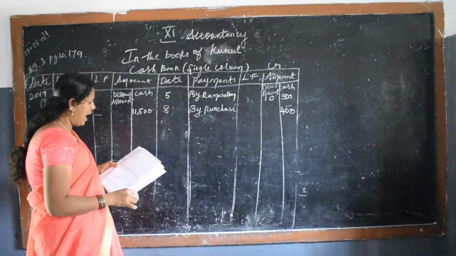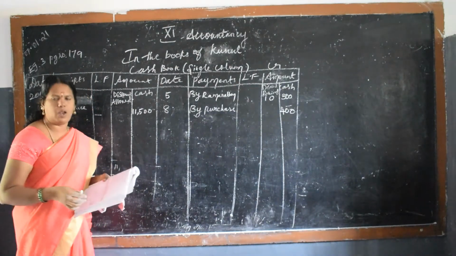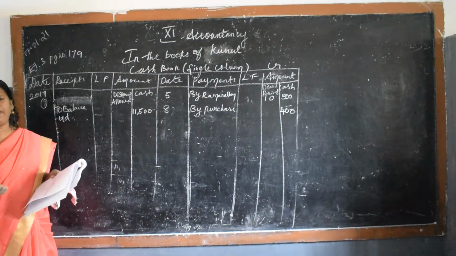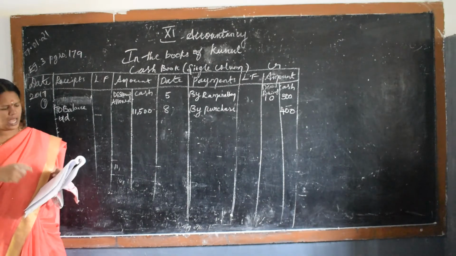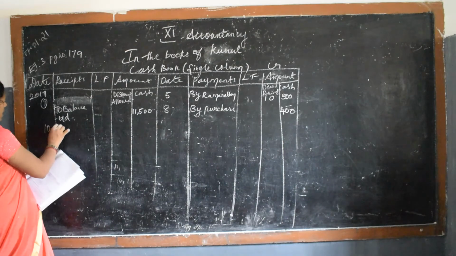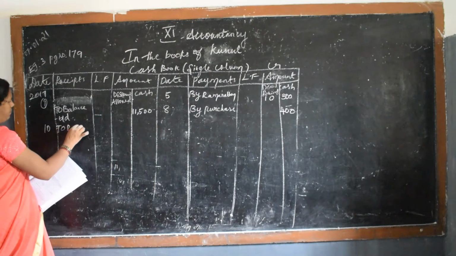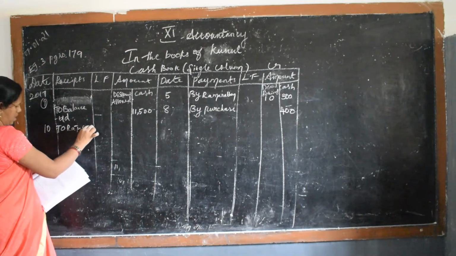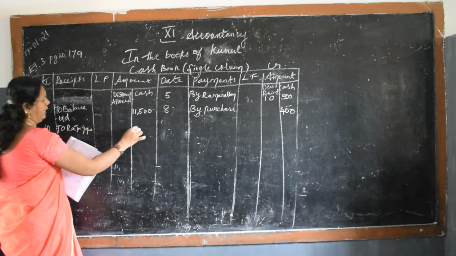The next, cash received from Rajagopal. Okay, cash received. What is it? Debit, what comes in. So cash to Rajagopal. Okay, so you write on the date January 10th, to Rajagopal. What is the amount? 980.